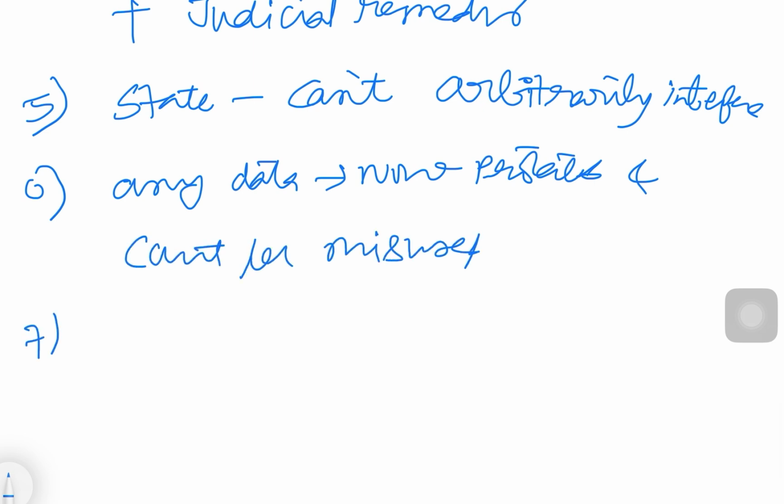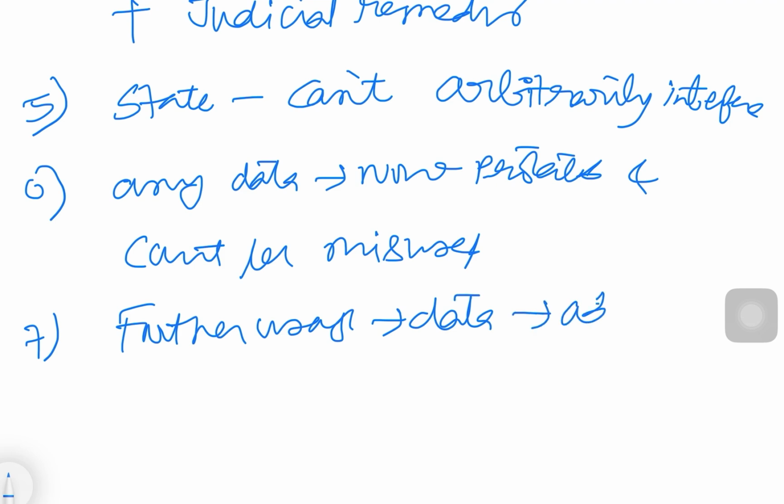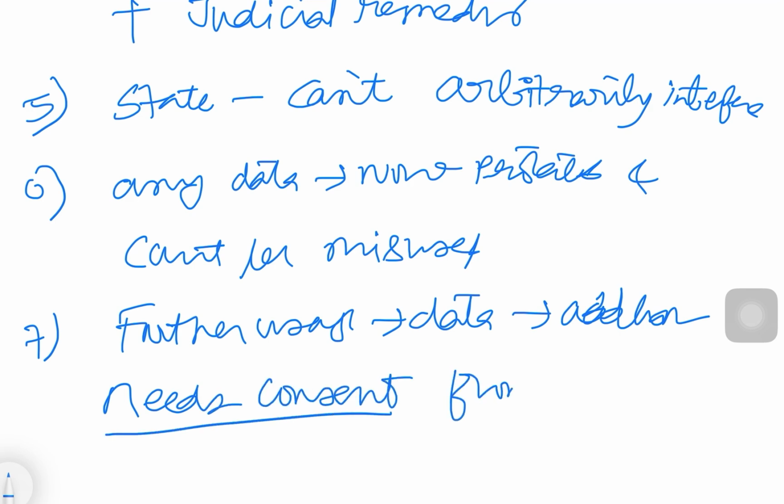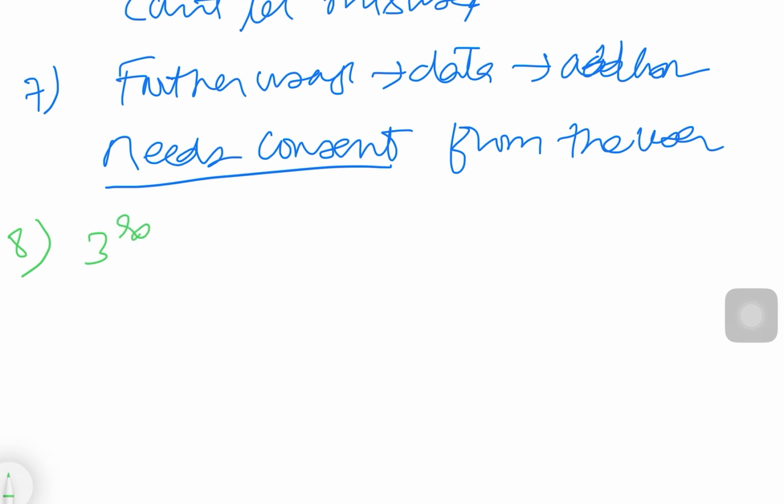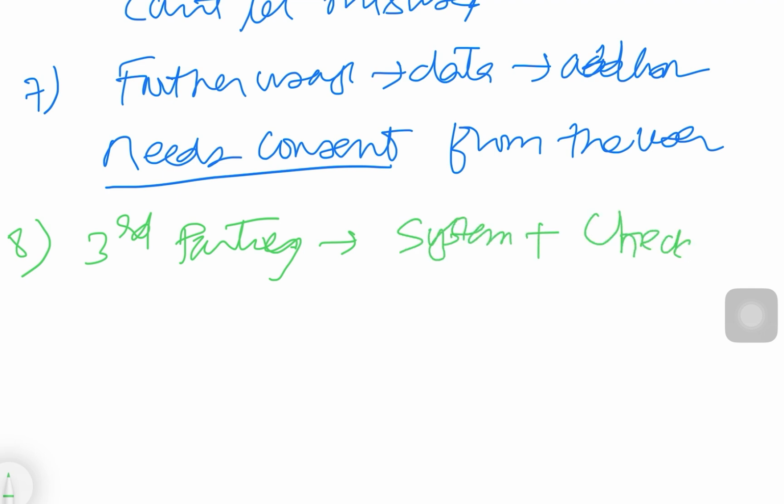For example, further usage of the data collected under Aadhaar needs consent from the user. If third parties are involved, they also need to be part of the system, so that it brings checks and balances, checks on how data is used.